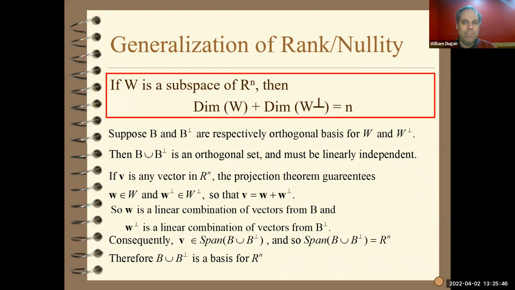Neat, right? By getting a basis for W and a basis for W perp and putting them together, automatically it's a basis for all of Rn. But if it's a basis of Rn, we know there have to be n vectors. That's the dimension theorem I gave before. So the dimension of W, the number of vectors in B, plus the dimension of W perp, the number of vectors in B perp, has to equal n, because we now know there have to be n vectors. And that's it. That's the proof of that particular theorem, and that's enough for that video.